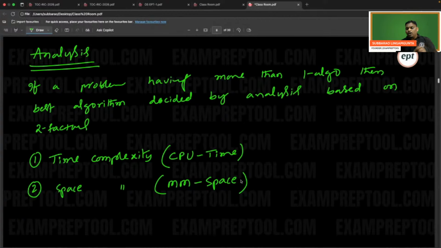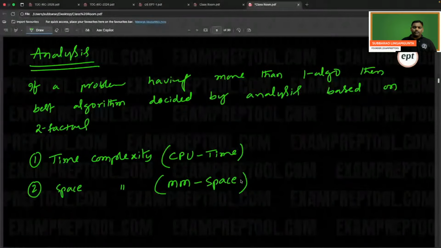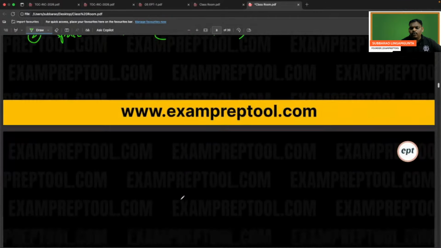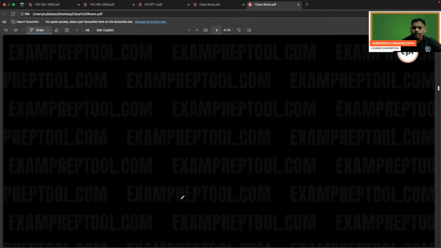Remember, if a problem has more than one algorithm, then the best algorithm is decided by analysis based on two factors: time complexity and space complexity. Whenever your algorithm is running, how much CPU time it takes is time complexity. How much main memory space it takes is space complexity. Is everyone comfortable till here?